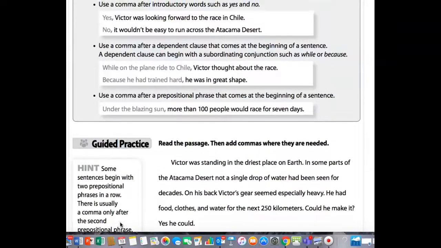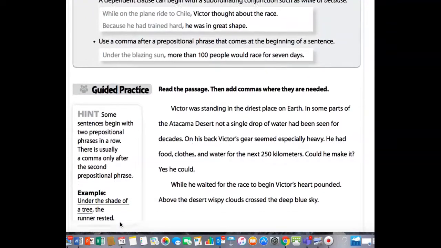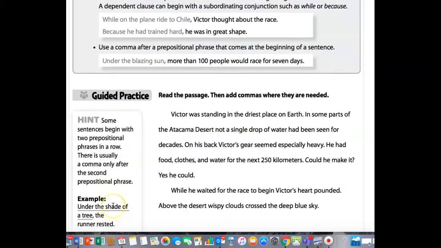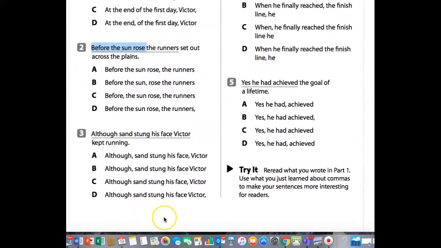I don't know if they gave you any hints up here. Although is a preposition though. All right, so although sand stung his face, Victor kept running.